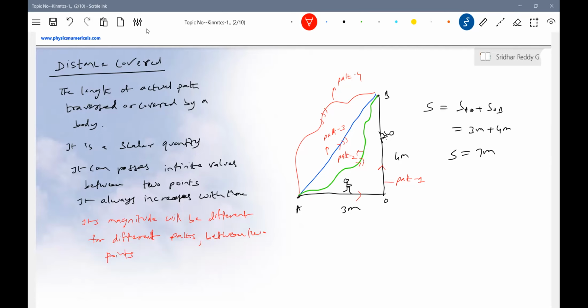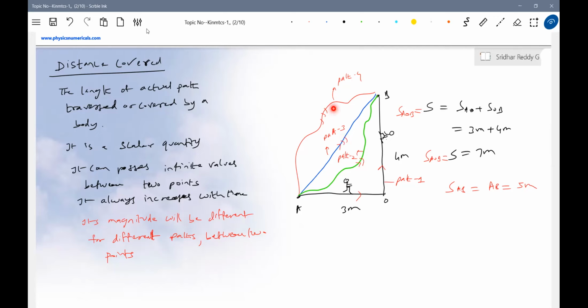Okay, now what is the distance covered for this path, AOB, shall I write? Similarly, for the path AB, it will be directly equal to the distance AB, and how much is that equal to? We know it will be 5 meters. The hypotenuse of a triangle, how much should it be equal to? The 5 meters.